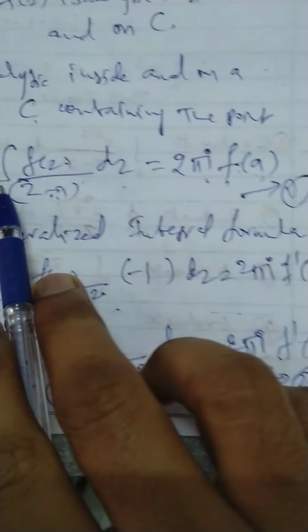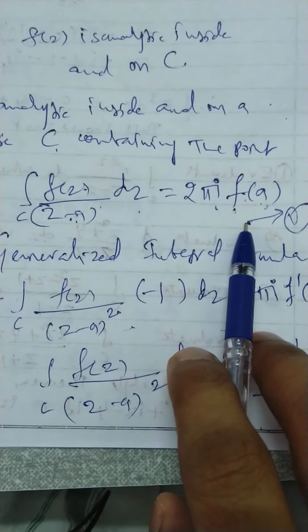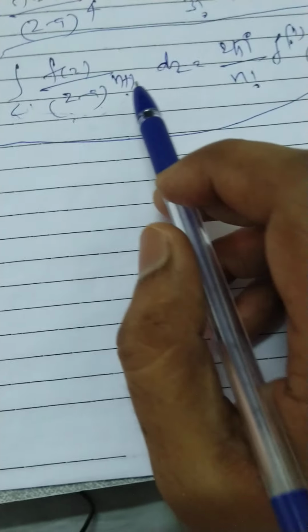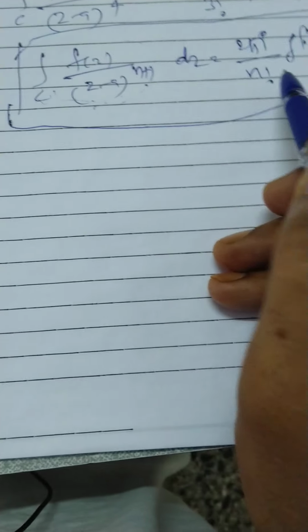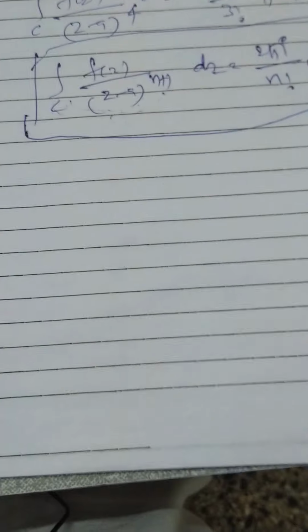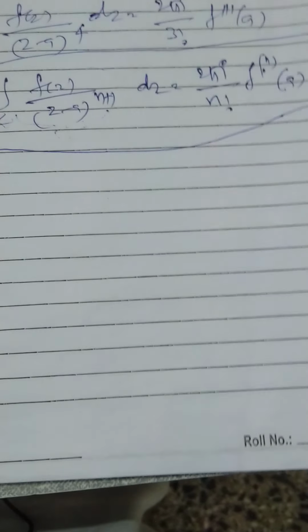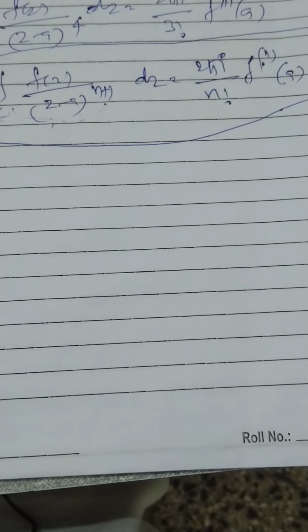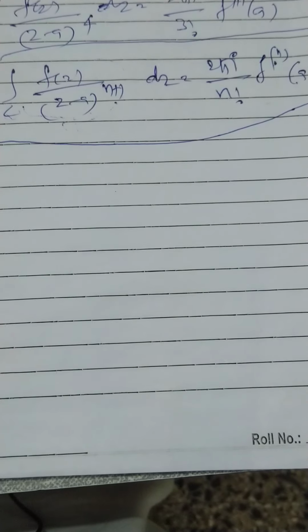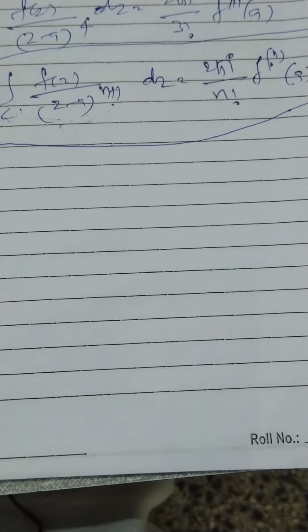The Cauchy's integral formula, which is one, and this Cauchy's generalized integral formula are useful in evaluating integrals of this kind. Now you can see one problem related to this.